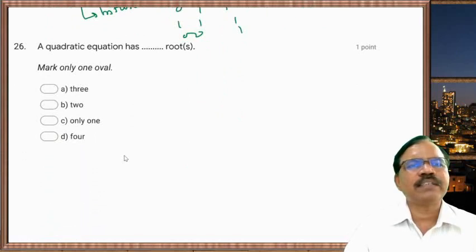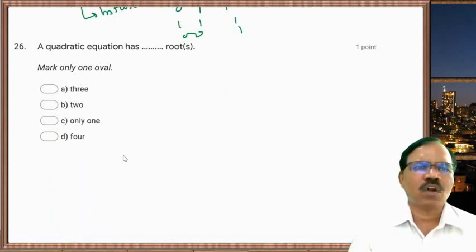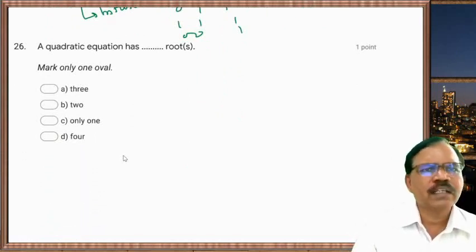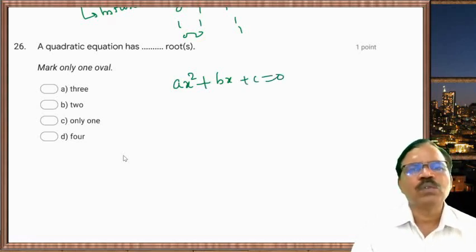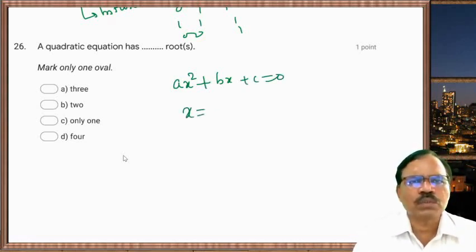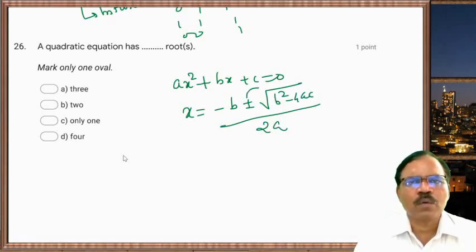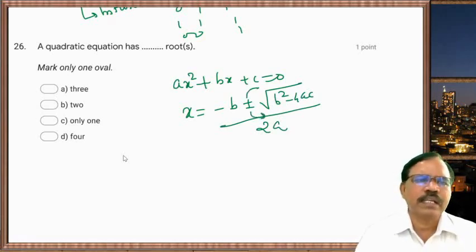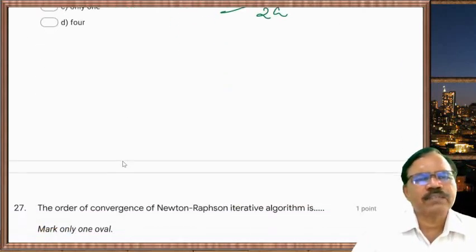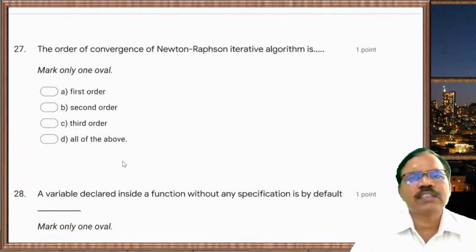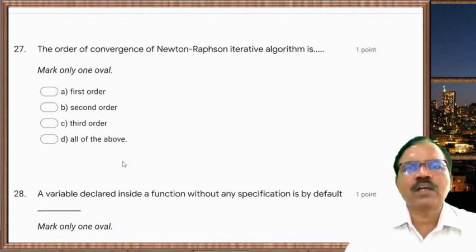A quadratic equation has dot dot roots. Now quadratic equation, you have ax square plus bx plus c is equal to 0, and this has two roots, minus b plus or minus under root b square minus 4ac upon 2a. One root is for the positive, another is for the negative sign here. So here two roots. Now next one, the order of convergence of the Newton-Raphson iterative algorithm is.